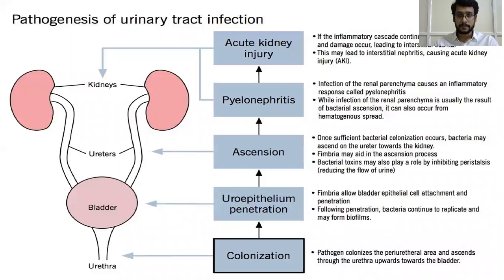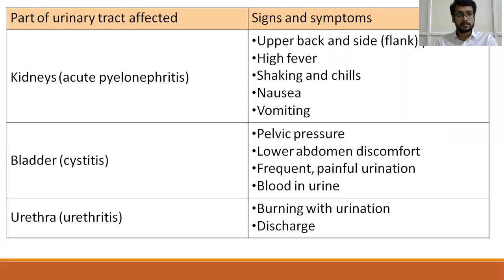When pyelonephritis progresses, it can cause acute kidney injury. If the inflammatory cascade continues, parenchymal damage occurs, leading to interstitial nephritis, and this may ultimately lead to acute kidney injury. If we do not respond on time and treat appropriately, it may end up as CKD, chronic kidney disease. Depending on the part of the urinary tract affected, there will be certain signs and symptoms. We shall see each in detail.